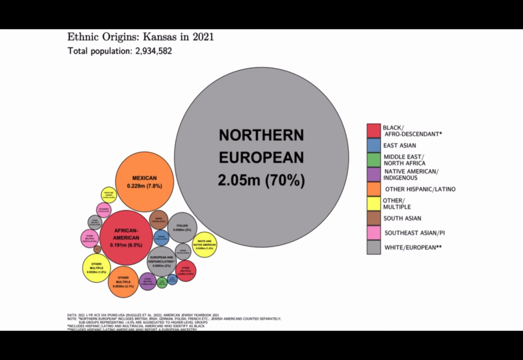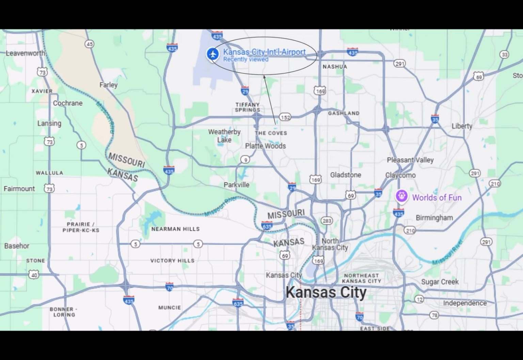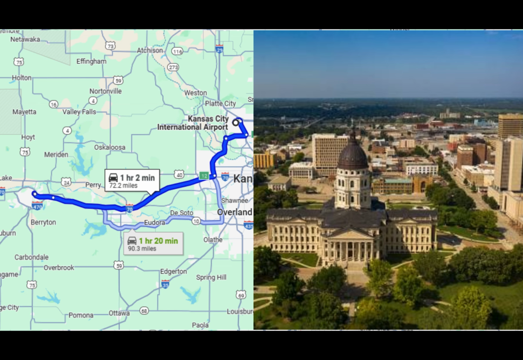This road trip will take 3 days. The starting point of this road trip is Kansas City International Airport, which is actually in Missouri. Kansas City is located in both Kansas and Missouri. However, the downtown area of Kansas City, as well as a large portion of the city's metropolitan area, is located in Missouri. On day 1, drive from Kansas City International Airport to Topeka, Kansas.